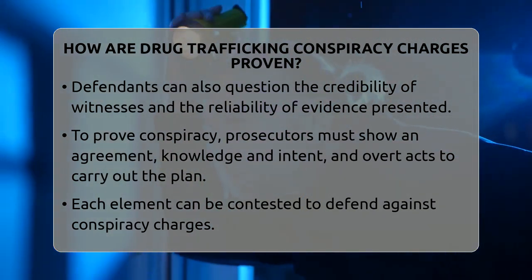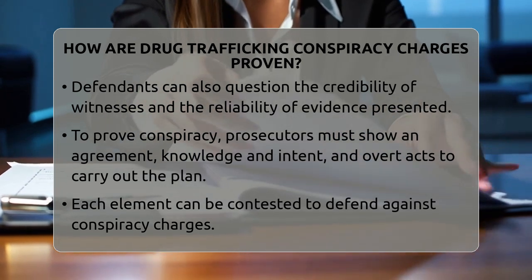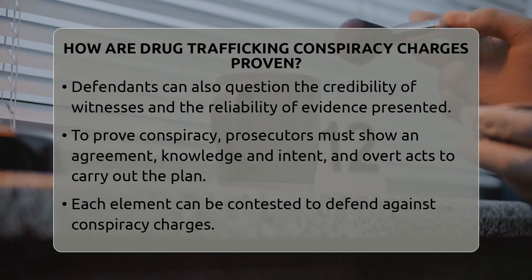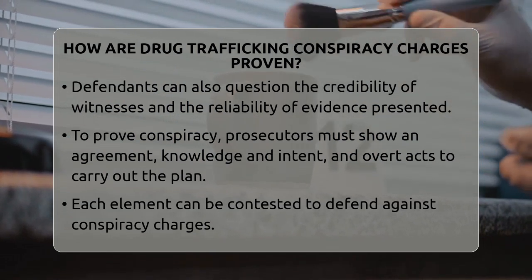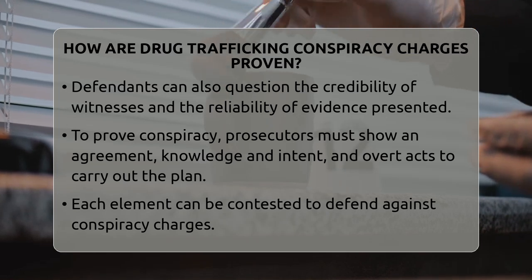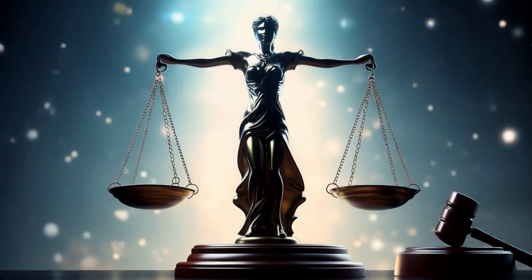In summary, proving drug trafficking conspiracy charges involves showing there was an agreement, that the accused knew about it and intended to join, and that some action was taken to move the plan forward. Each of these steps can be challenged to protect the rights of the accused.